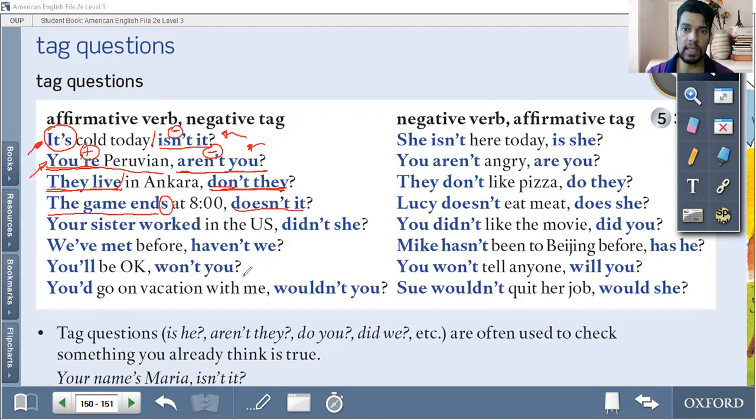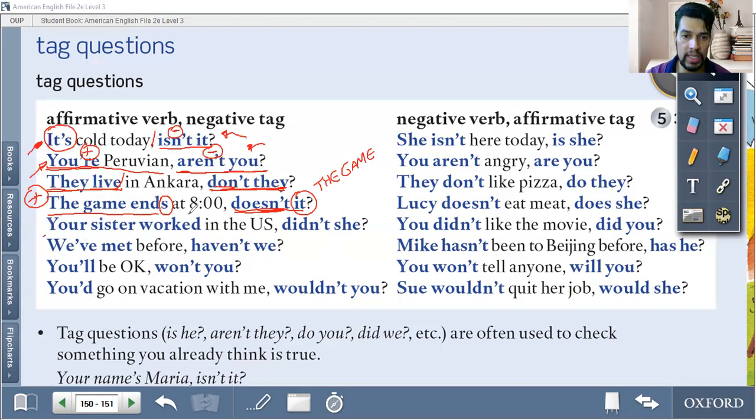The game ends at 8, doesn't it? To make things easier for you to understand it, try to think like this. The game ends. What is the negative form of the game ends? The game doesn't end. So you know that you were going to use doesn't. So the positive part, the game ends. Now remember the negative, doesn't. So the game ends at 8, doesn't it? It's because you're talking about the game.